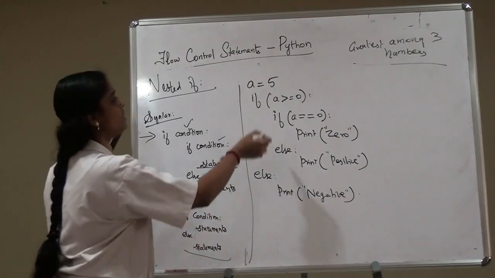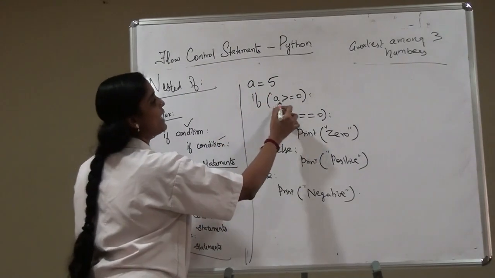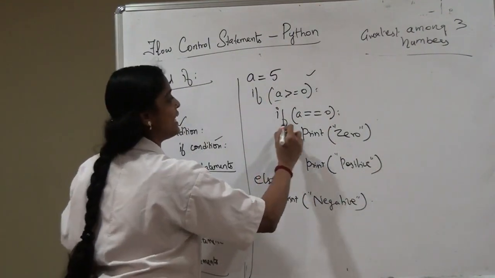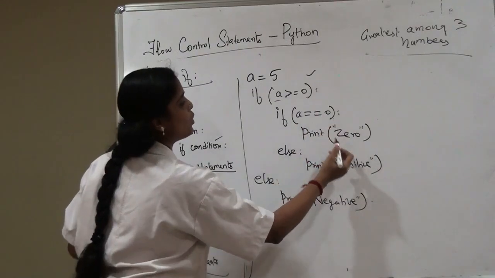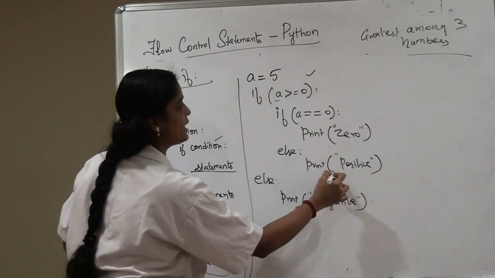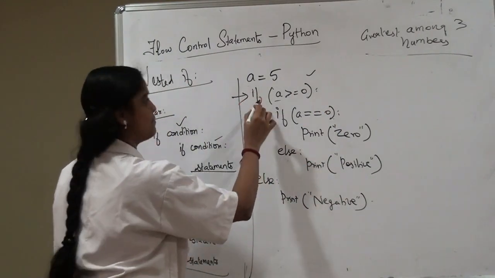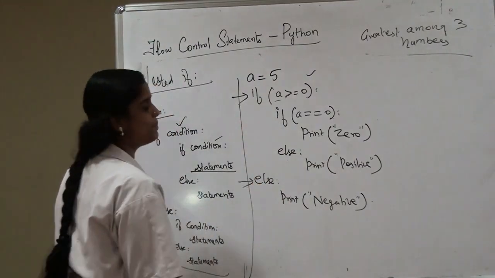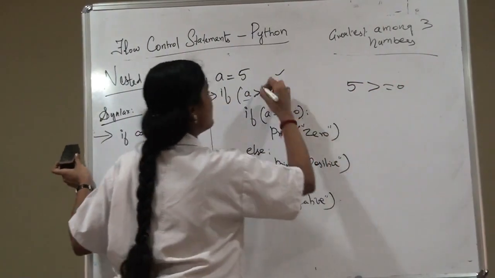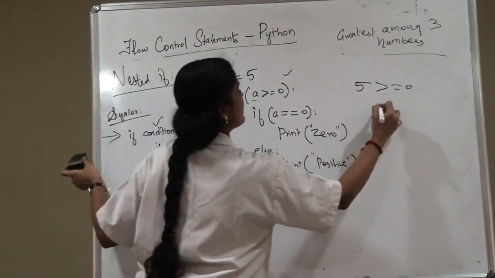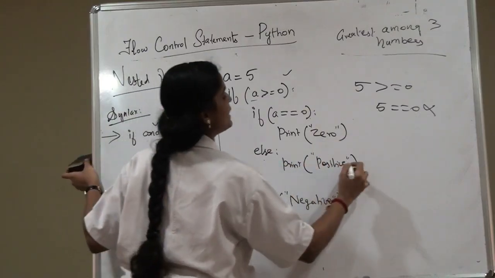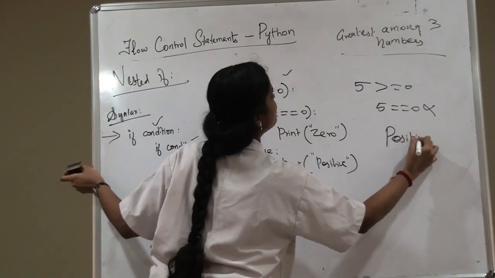In this example, A is equal to 5. If A greater than or equal to 0, first condition. If this condition is true, then we go for the next step. If A equal to 0, then print 0. If the second condition is false, then the else part gets executed. If the first condition itself fails, then we execute the else part. In this case, the example is 5. 5 is greater than or equal to 0. My condition is true. So, next I am going to check 5 equal to 0. This condition becomes false. So, the else part gets executed. My output will be positive.